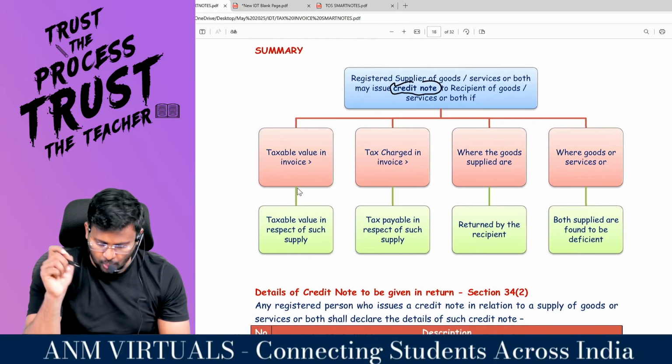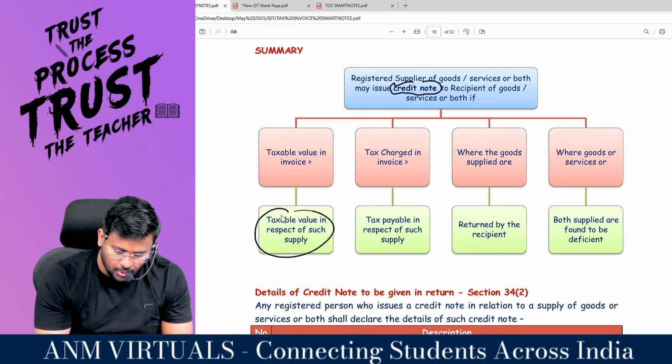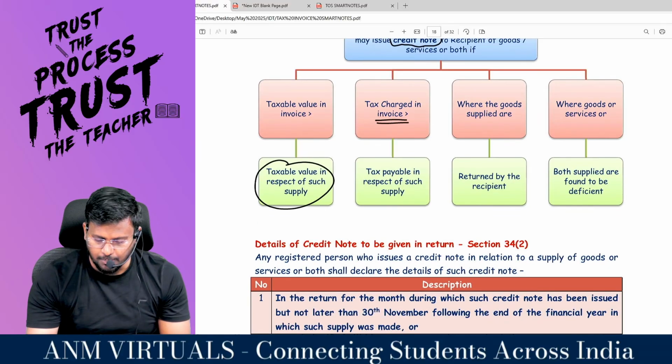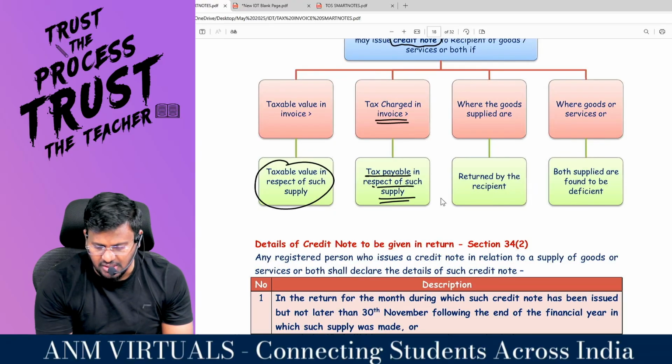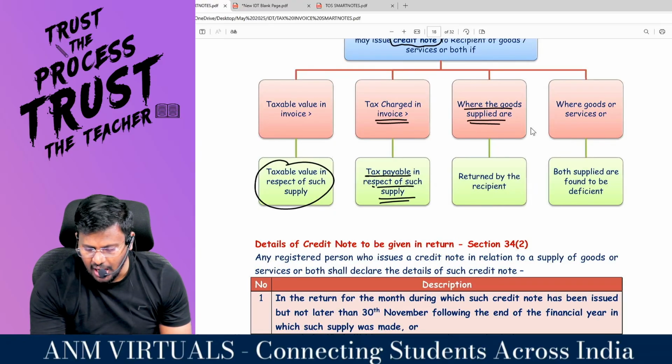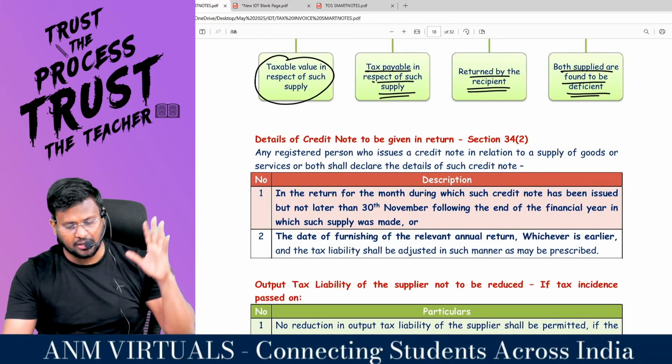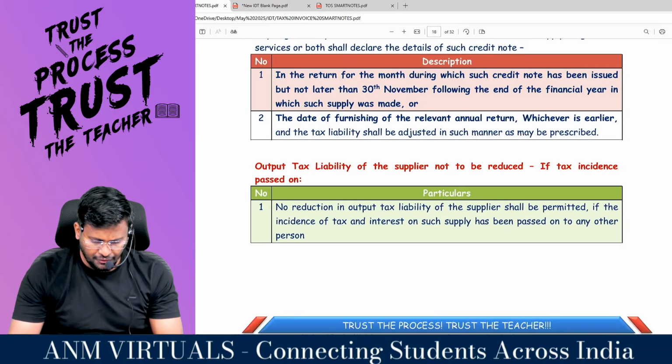Taxable value in the invoice is more than the taxable value in respect of such supply. Tax charged in the invoice is more than the tax payable in respect of such supply. Where the goods supplied are returned by the recipient, where the goods or services or both supplied are found to be defective. Comfortable? Fantastic to the core.